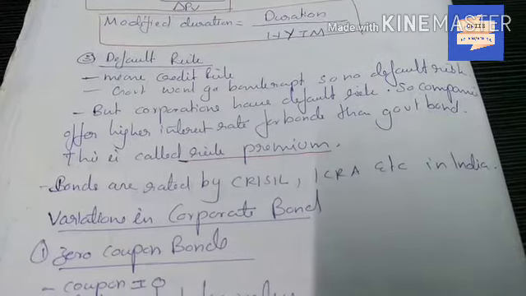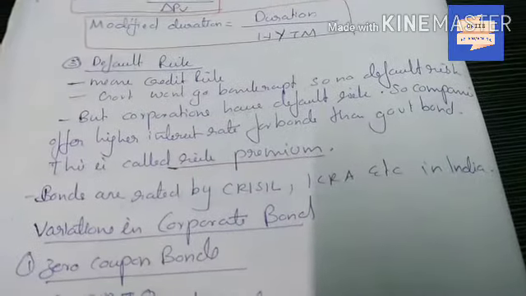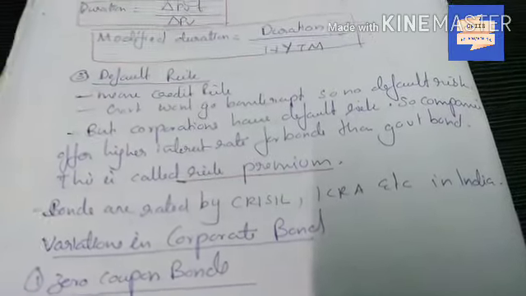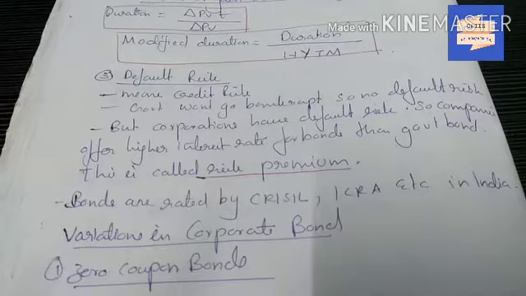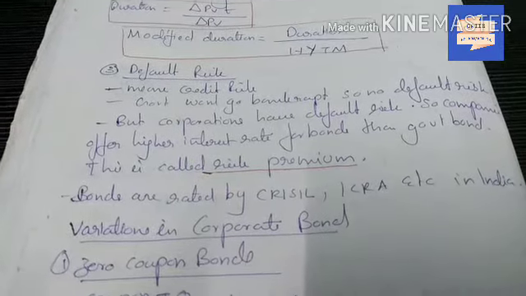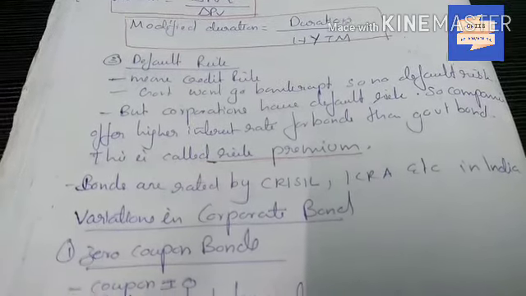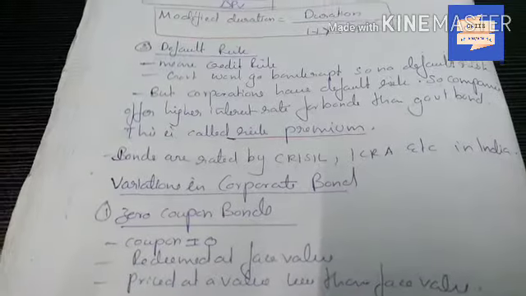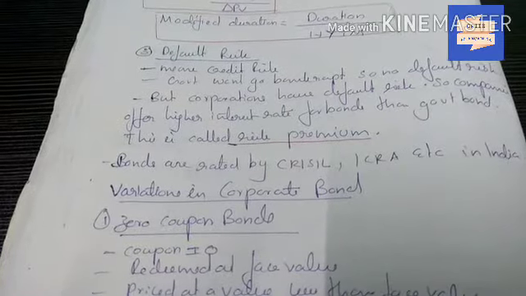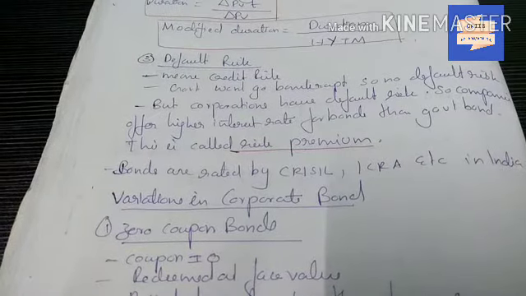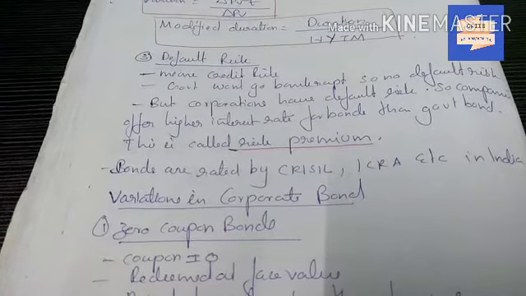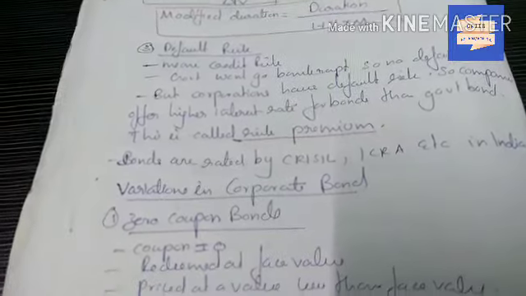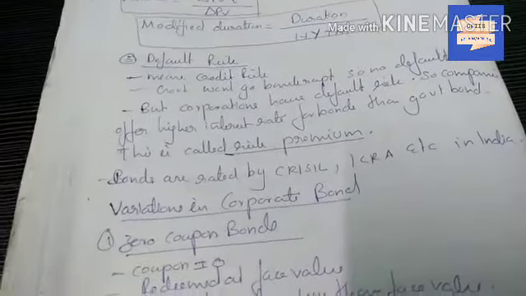There will be some time when corporates can default, so having default risk, this is called risk premium. The price or high interest they are paying than government is called risk premium. Bonds are rated by CRISIL, ICRA, etc. in India. So we can know which corporate bonds are selling at good price, or which bonds are of good corporates by checking the rating of CRISIL or ICRA.